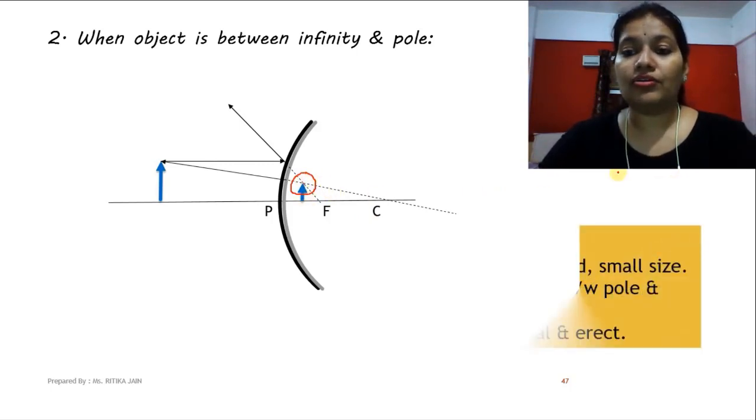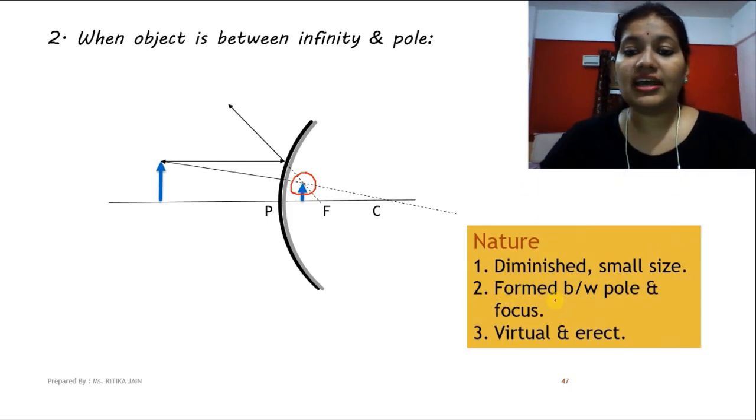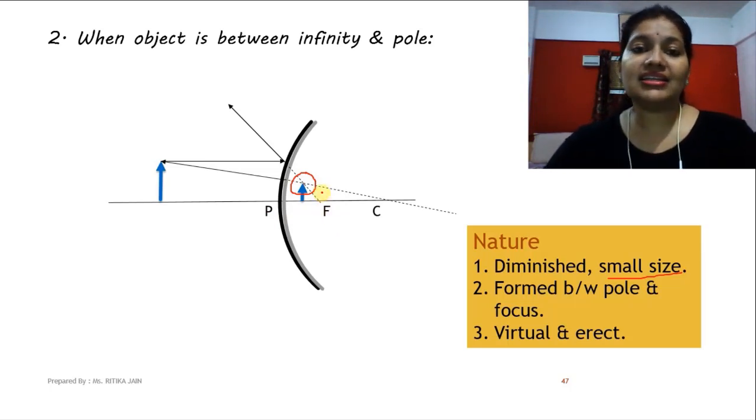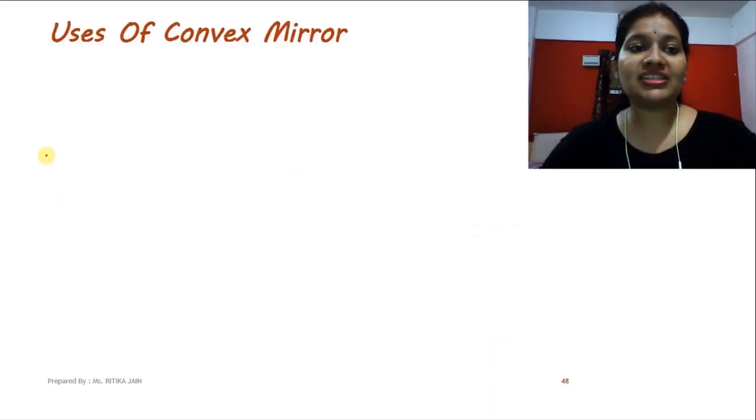Now the nature of the image is diminished, smaller in size. The position of the image is between pole and focus of the convex mirror, and again it is virtual and erect because it is formed behind the mirror. Clear?